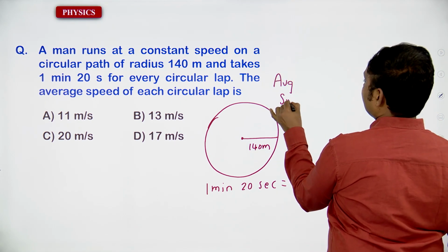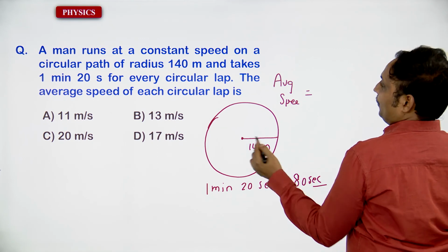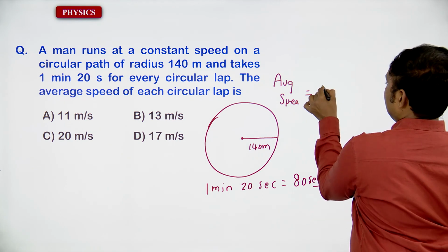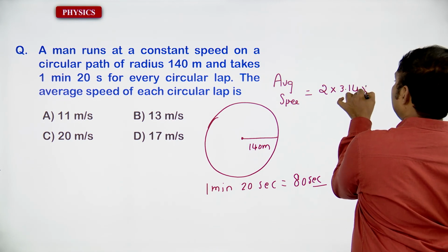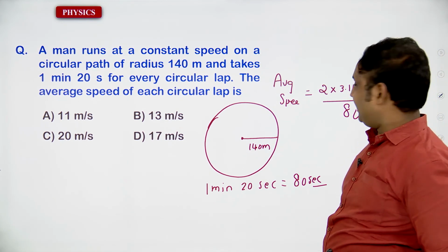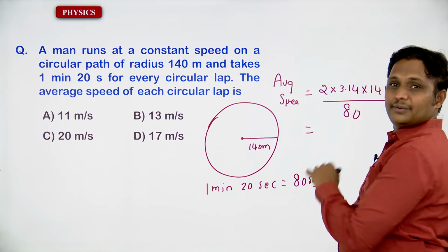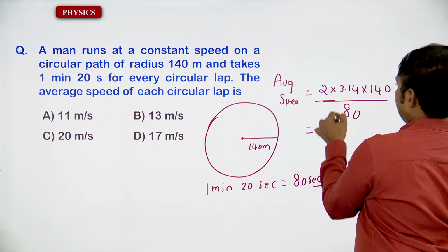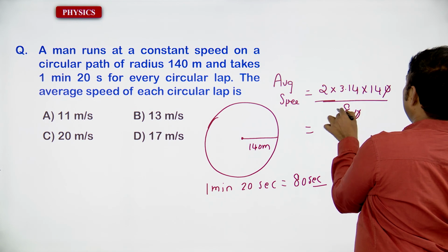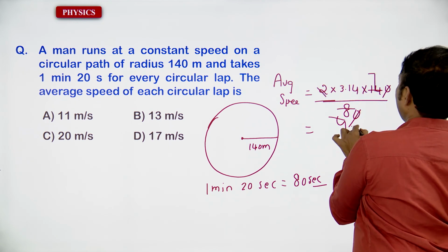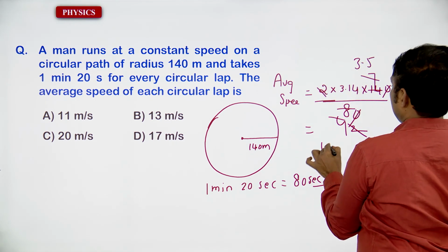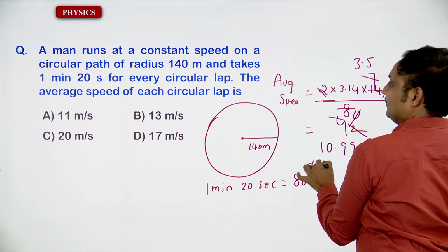Average speed is equal to 2 into 3.14 into 140 by 80. After doing all these calculations, you will get that, it is going to be 10.99, approximately 11 meter per second.